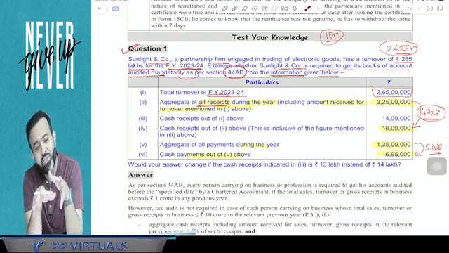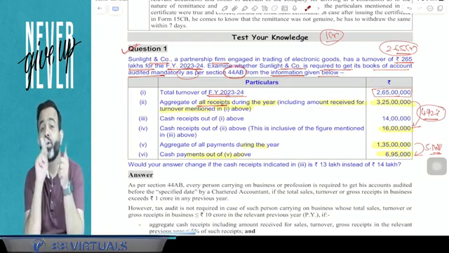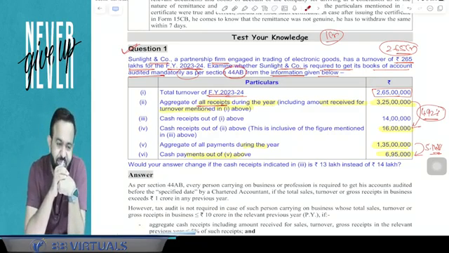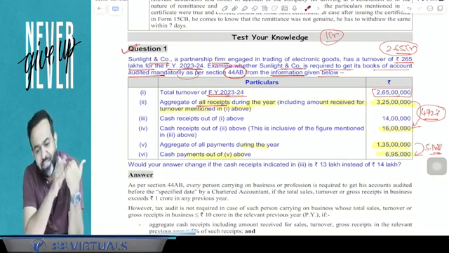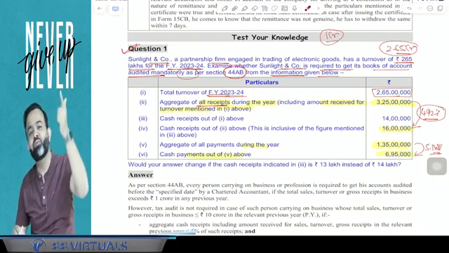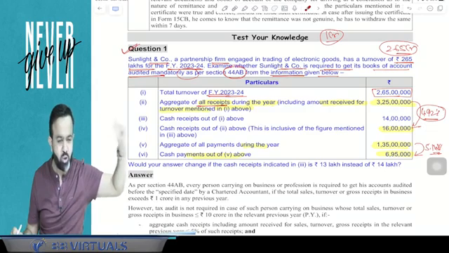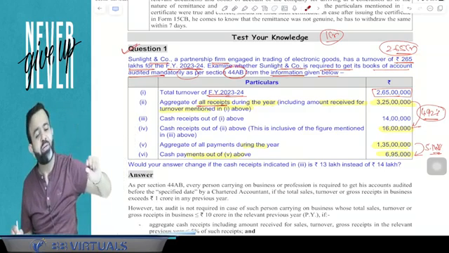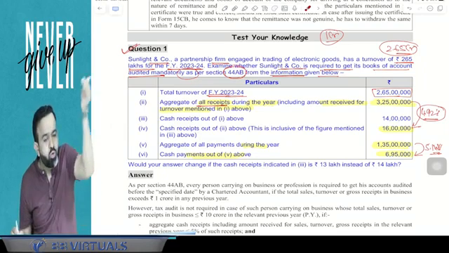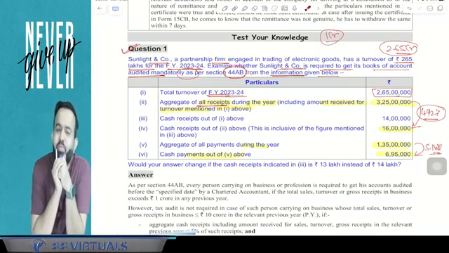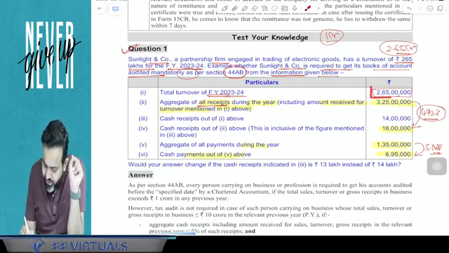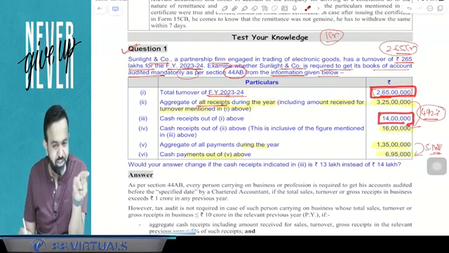But now the second question is, can the assessee take the 44AD benefit or not? Because if section 44AD is applicable, then there is no need of audit. So now we'll check whether 44AD is applicable or not. For 44AD, the turnover limit is 2 crore, but here it is more than 2 crore. But the 3 crore limit is applicable if in your turnover, cash turnover is within the limit of 5%. So what is your turnover? Your turnover from business is 2 crore 65 lakh and your cash turnover is 14 lakh.